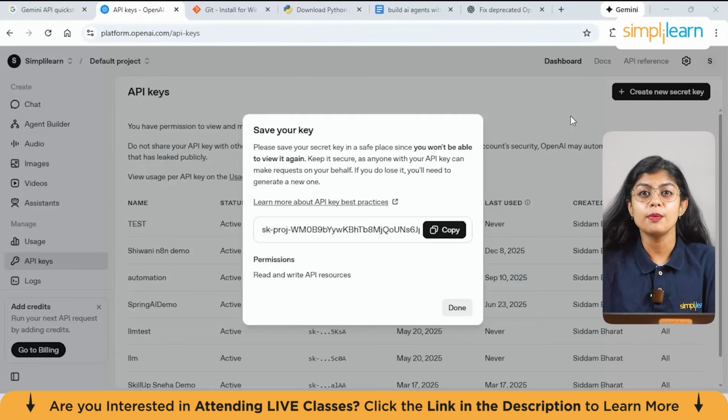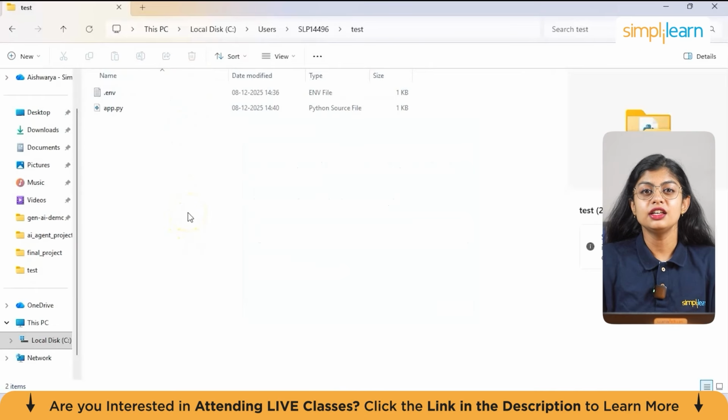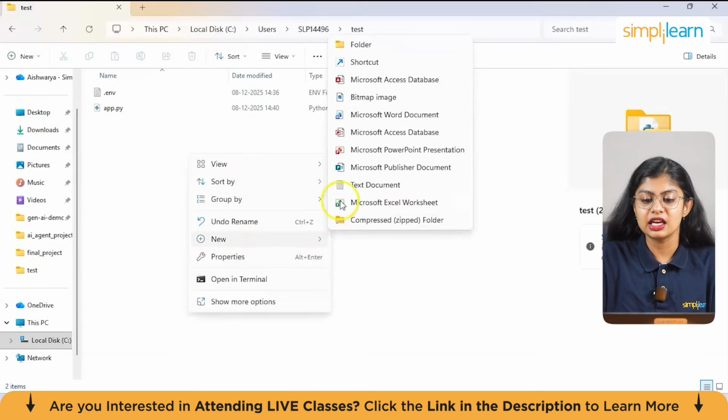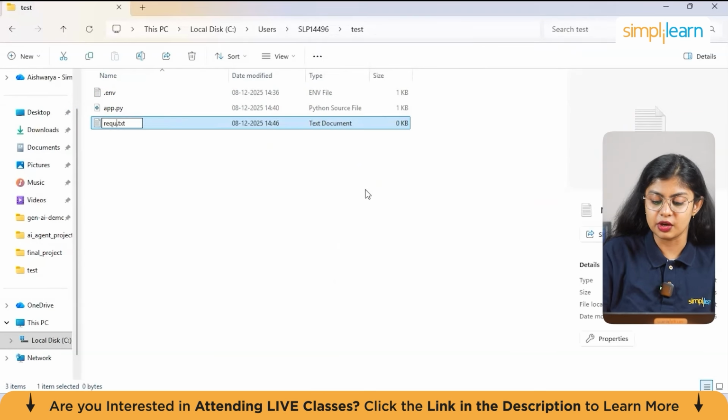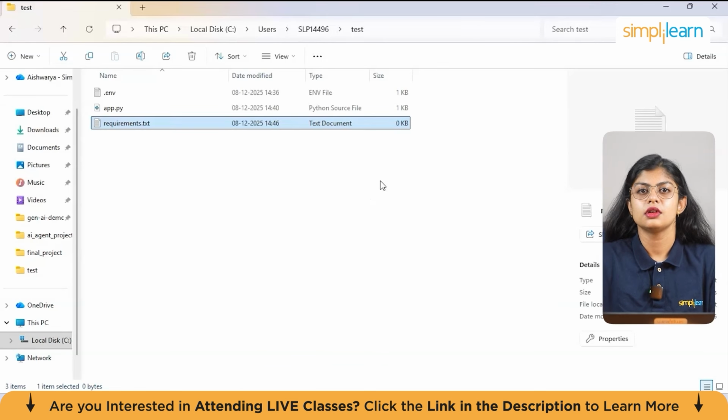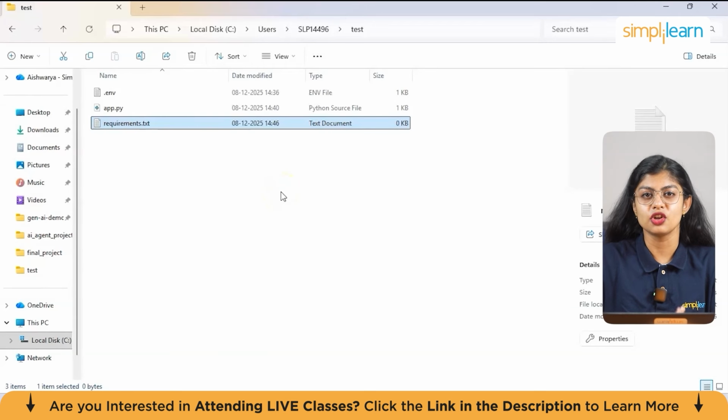Now let's move on to setting up the project directory. If you have not already created a project directory, the structure and the files are discussed. Firstly, we'll need a .env file which contains the OpenAI API key. And then we have to have a Python file which runs the main Python script. So here it is app.py. And next, optionally, we can create a .txt file which stores all the requirements. So you can just run the requirements and you will have all the Python libraries or other libraries which are required. And next, again, optionally, you will be needing a readme.md, which is a project documentation.